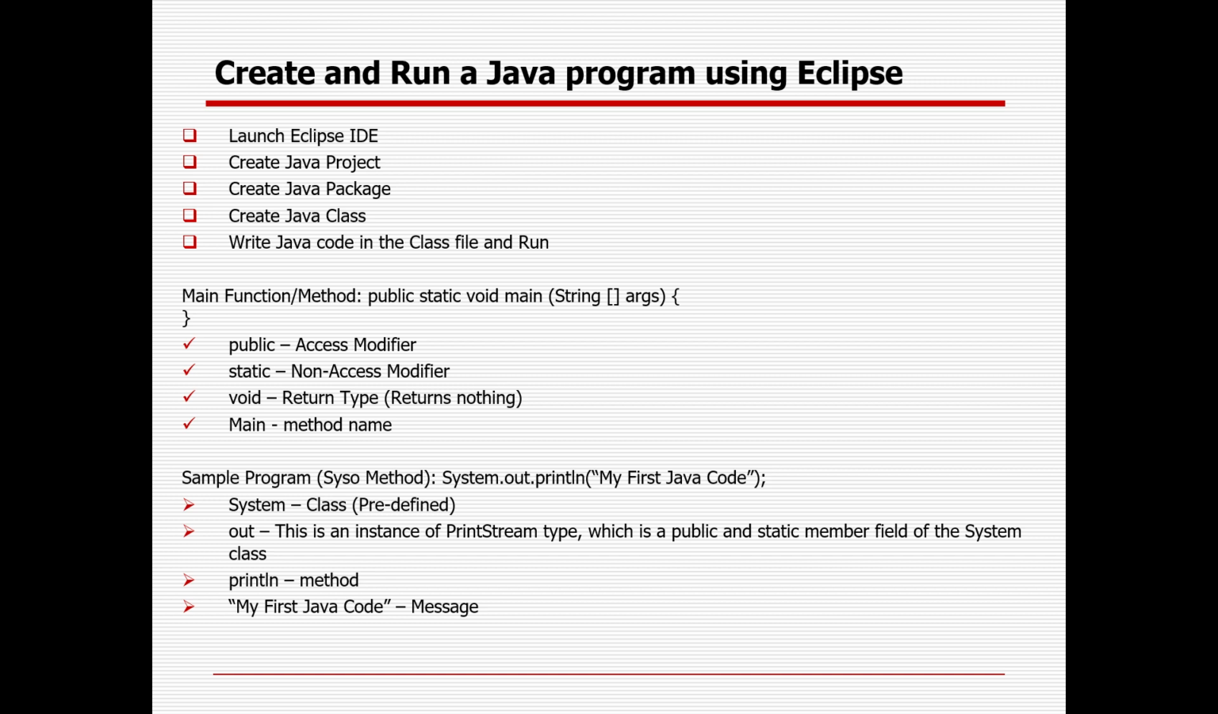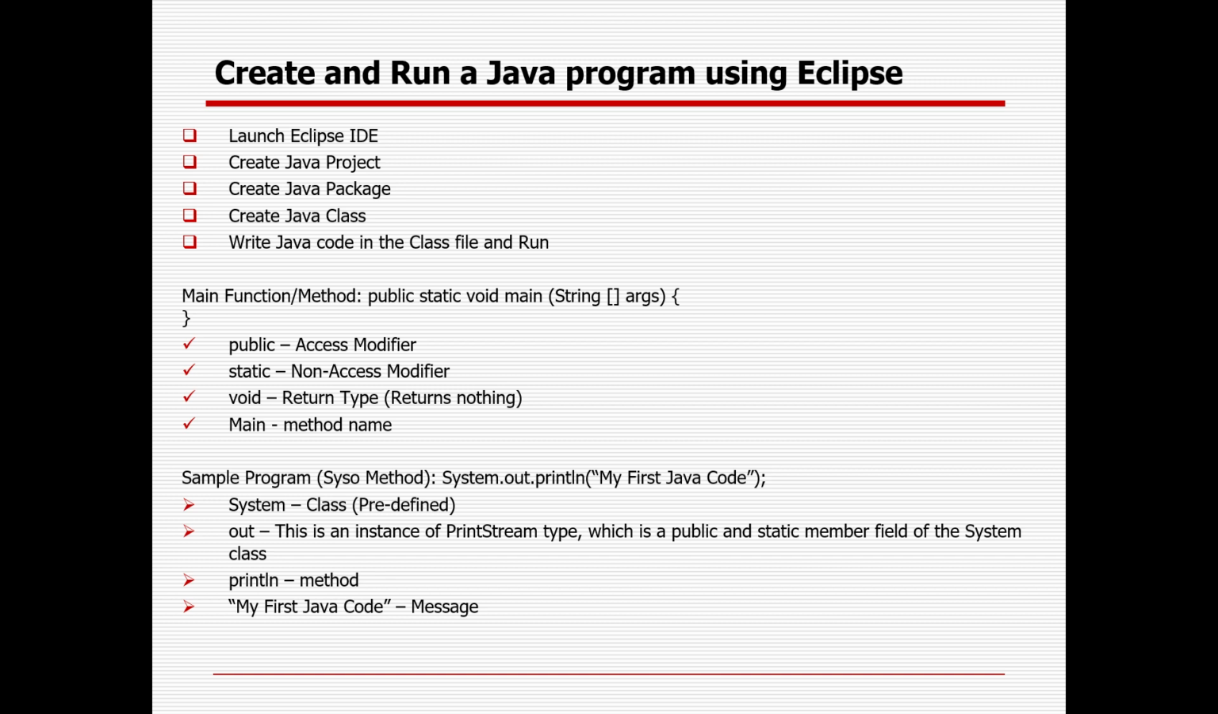Then how can you create the project and class here? You need to open Eclipse, then create a package, then create a class, and write some code to run it. So what is the main method? Sometimes public static void main is also called the main method. Public is nothing but the access modifier. There are 4 types of access modifiers available, which decide how you can access those methods: public, accessible by everyone; private; protected; and default.